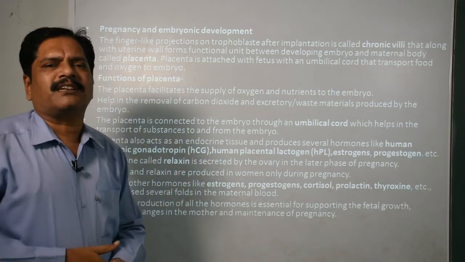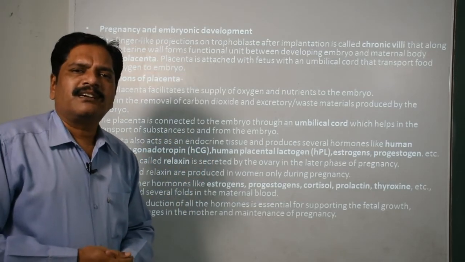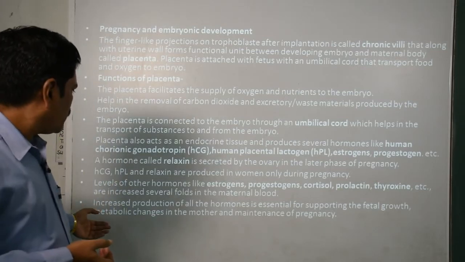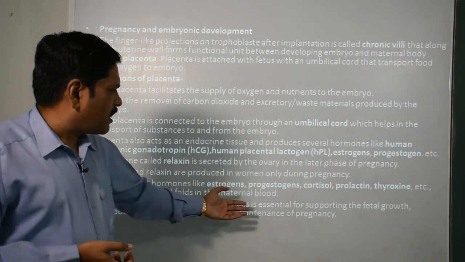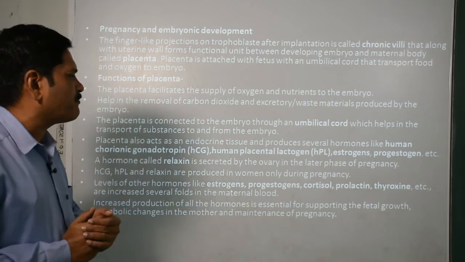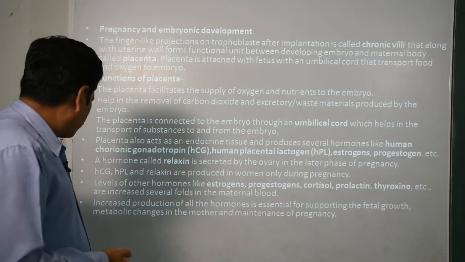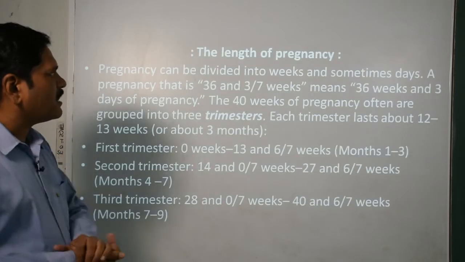Later on, even after delivery in some cases, it may cause some hormonal imbalance. The increased production of all these hormones is essential for supporting fetal growth, the metabolic changes in the mother, and the maintenance of the pregnancy. Remember this one thing. Clear?